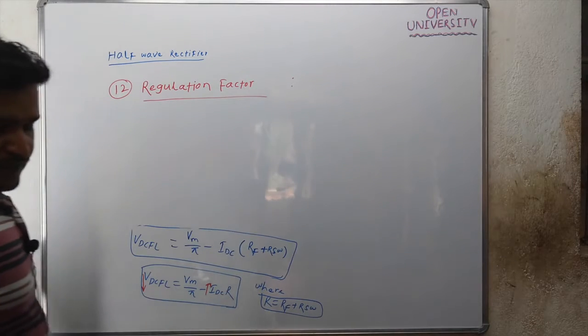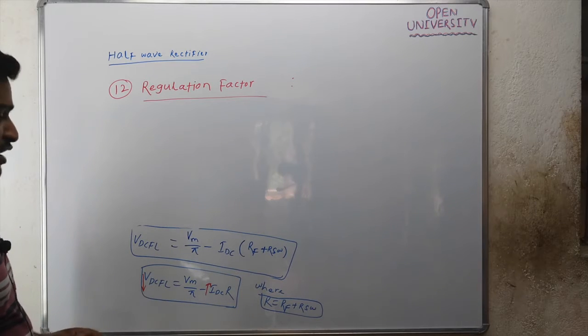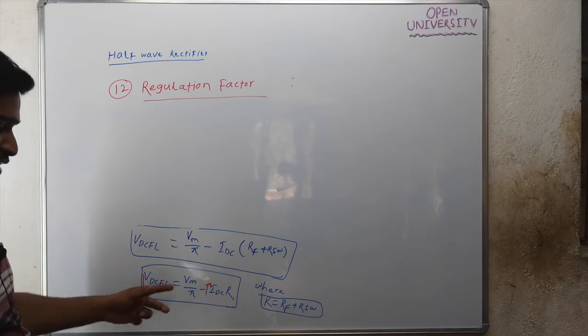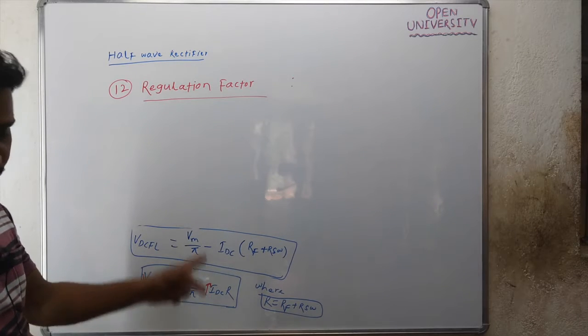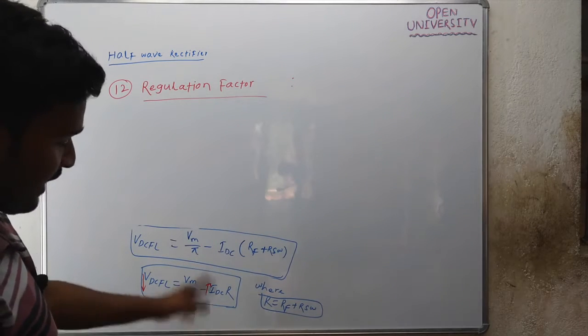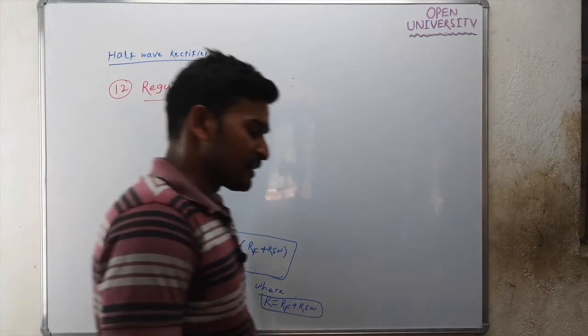What is regulation factor? Regulation factor is the measure of change in the DC output voltage due to change in the load current IDC. So take the definition of regulation factor.